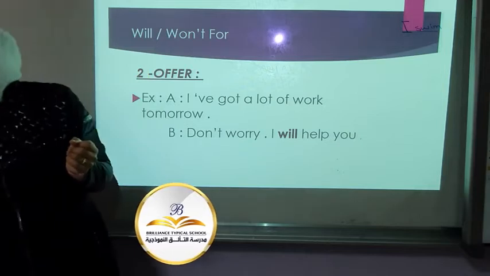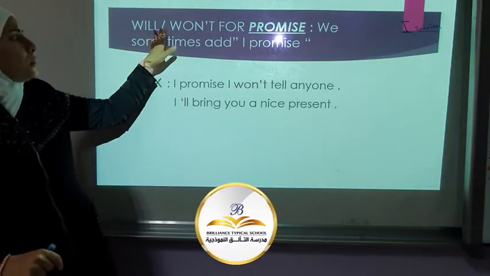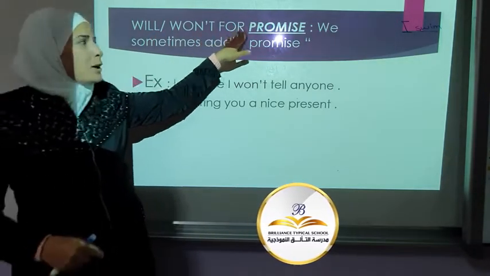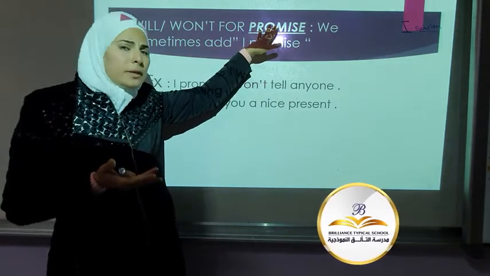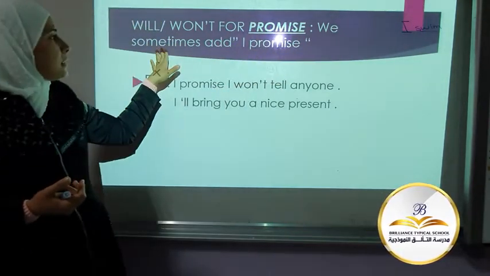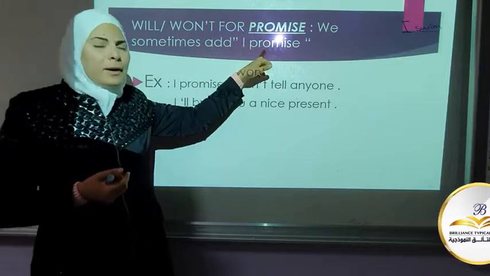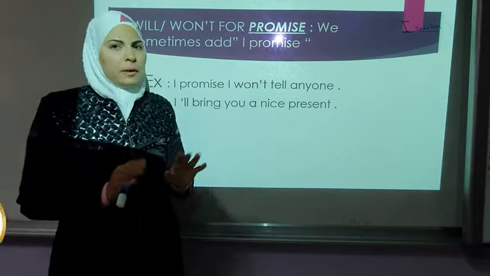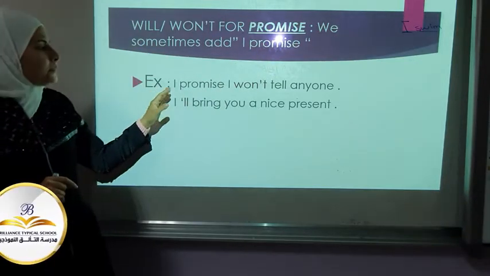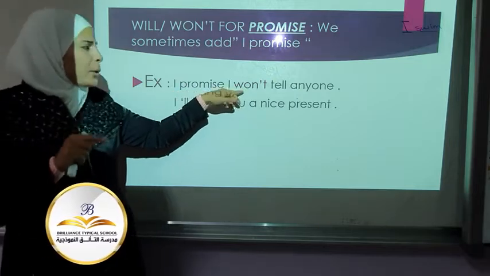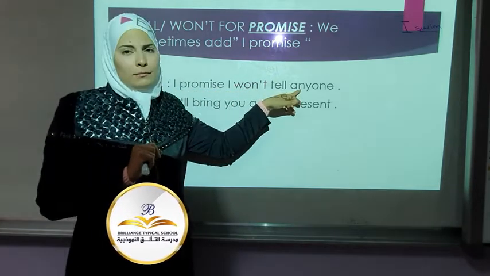Number three, use will and won't for promises. We sometimes add I promise, and you can't do without it, by the way. For example, I promise I won't tell anyone.